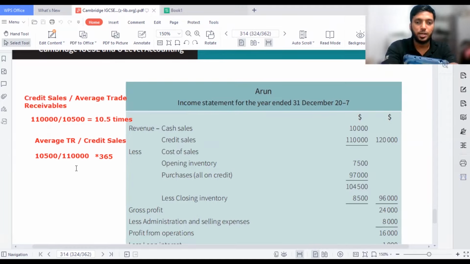So I take 10,500, divide it by 110,000, and multiply by 365. I got 34.84 days. I can calculate it as 34.84, but I'll make it 35 days, so you can round it off to the nearest figure. That's fine, guys. Then we move on to the next part of the content.